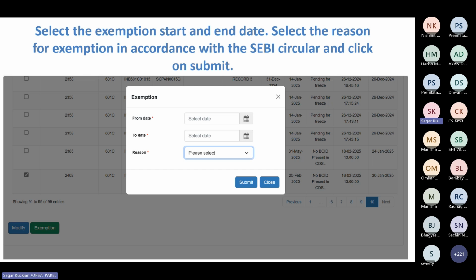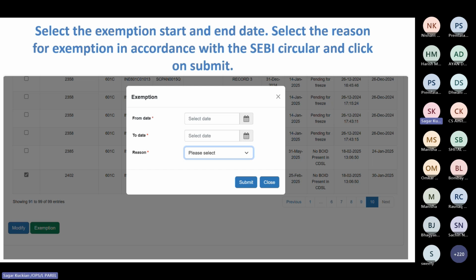Whatever range you select, suppose you select from date 10th October and to date 15th October, then from 10th to 15th October that particular PAN will be unfrozen, but on 16th October it will be frozen back. Whatever records you modify, if you modify the end date, those PANs will not be frozen back again post the end date. But in exemption, there is a provision that after the end date of the exemption, the PAN will be auto frozen. So you don't need to manually freeze it again.